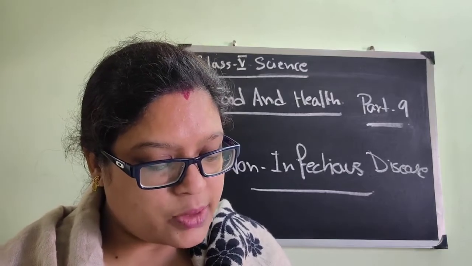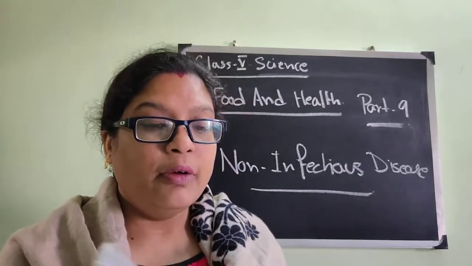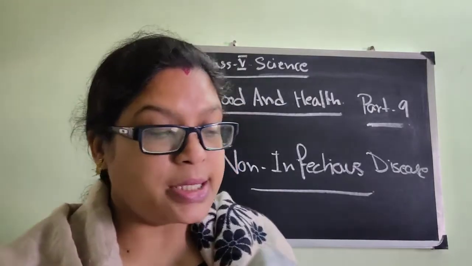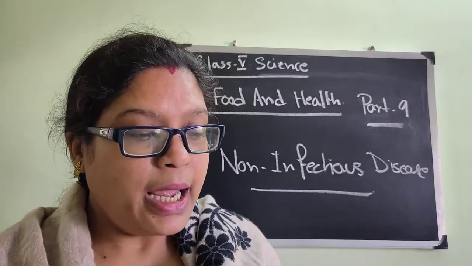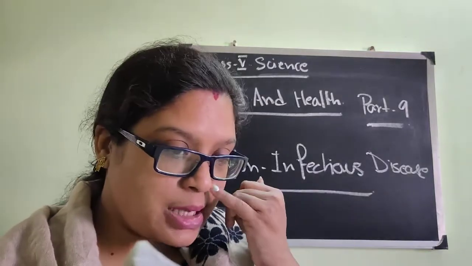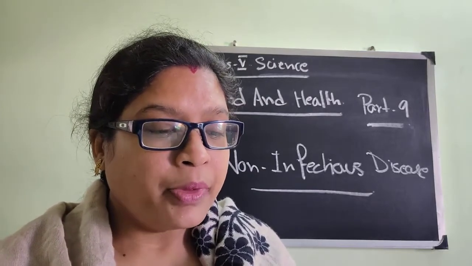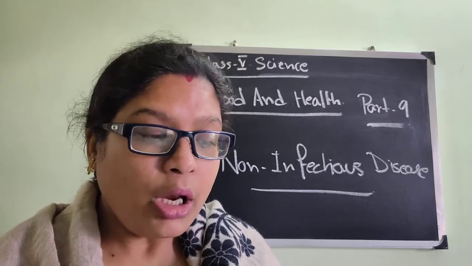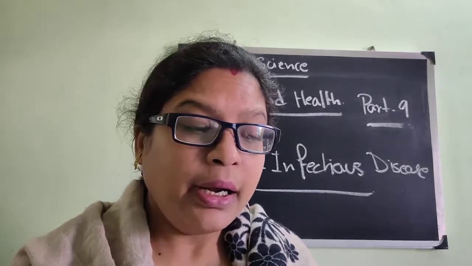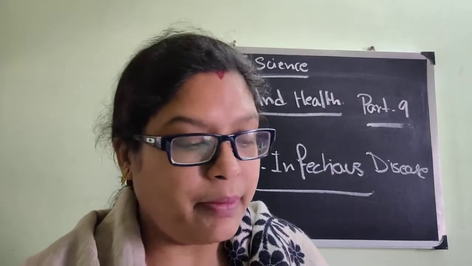The table on the next page will tell you about some vitamins and minerals and their deficiency disease that we will see first. See here in page 7, everything is written: vitamin A, vitamin B1, C, D, iron, calcium, phosphorus and iodine. Some vitamins and some minerals. Now vitamin A, C, different sources are there, and vitamin B, different sources are there. All you have to do is here in each case you have to read two sources. What is the function, and finally what is the deficiency disease caused by that particular vitamins or minerals.